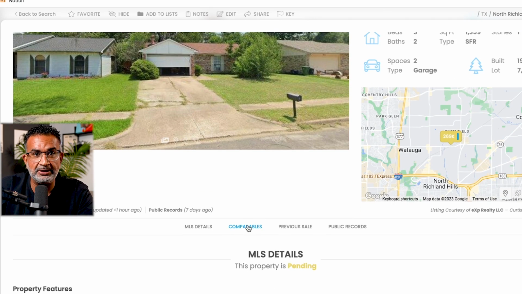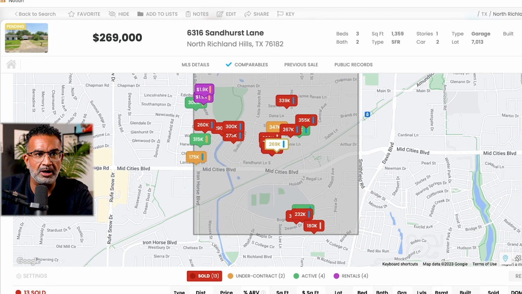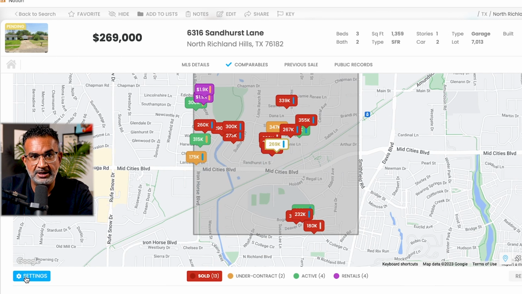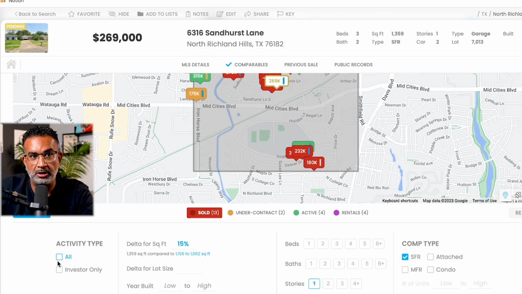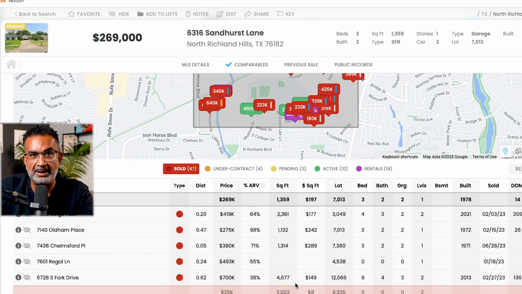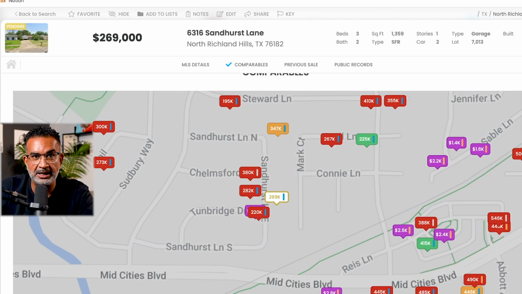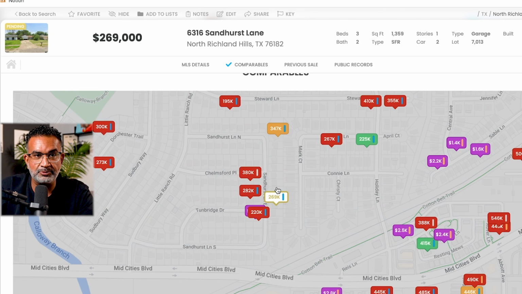Now I'm gonna scroll down to comparables, and Privy has given me some investor comparables right here, but I wanna see all the comps. So I go over to my settings, click on that, select all, and then save, and this incredible thing happens. Look, more data. Yes, I got more comps to look at. Now I'm gonna use this little plus right over here, zoom in, and take a look. Here's my subject, really nicely displayed in white. That's my subject, and I'm gonna look around for anything that has similar characteristics.